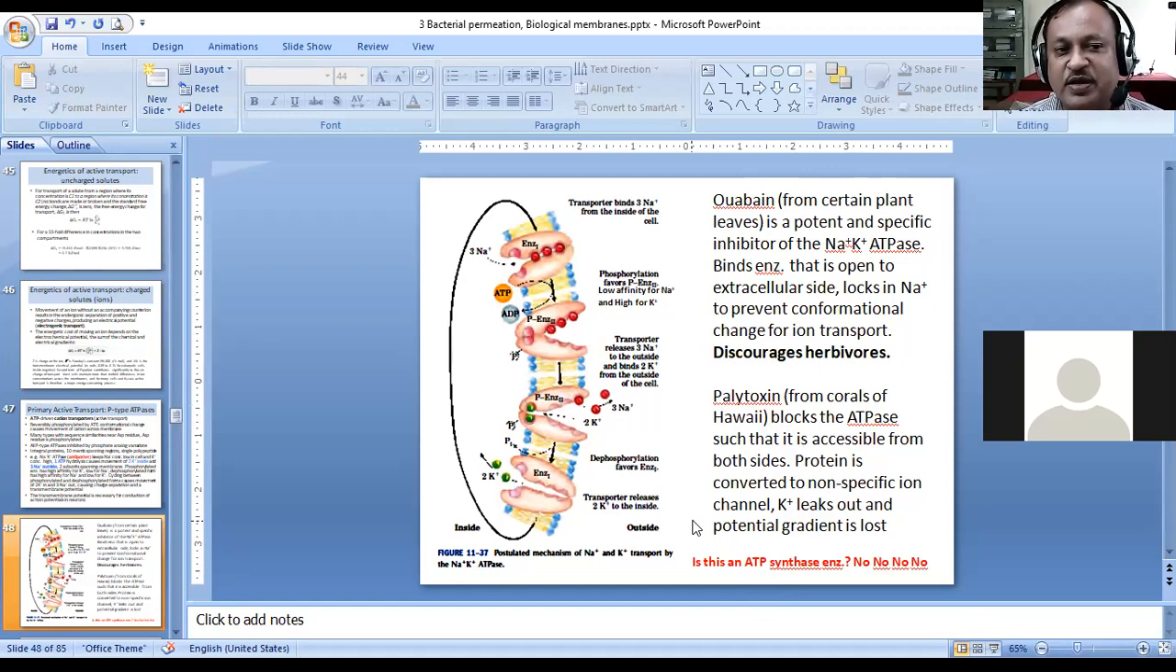As we have seen, the transporter can transport the sodium ions from inside to the outside and potassium ions from outside to the inside. But that kind of specificity is lost, and therefore it becomes permeable to both kinds of ions in both ways, from both sides. So therefore the potential gradient also is lost.